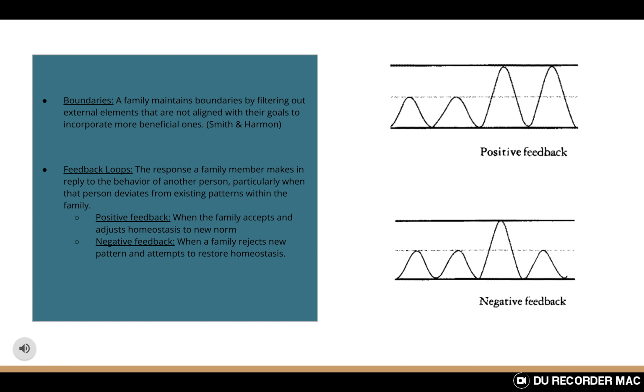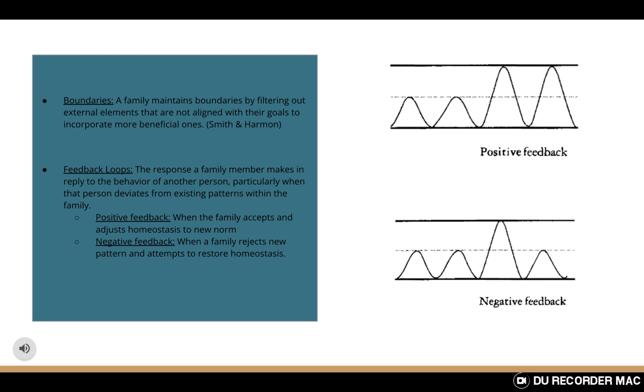Feedback loops. The response a family member makes in reply to the behavior of another person, particularly when the person deviates from existing patterns within the family. So a family is self-regulating. When something disrupts homeostasis, the family tries to regain it through feedback.